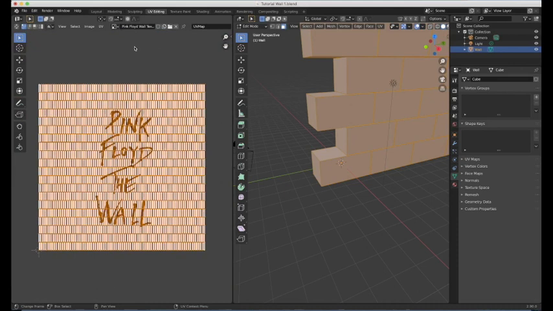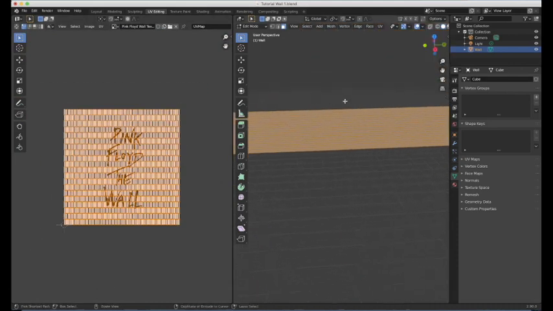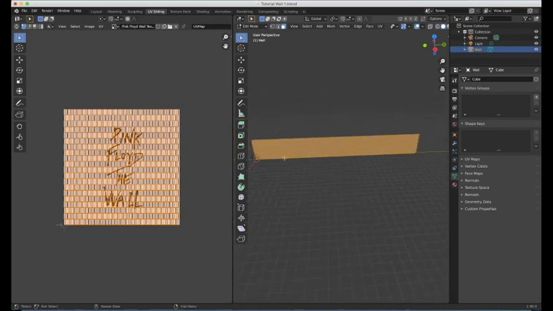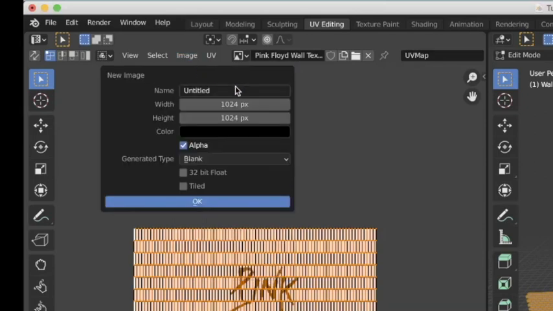So that basically means we need a much wider canvas, one that meets the same kind of ratio as our wall over there. It's 80 bricks long. Each brick is 2 by 1. It's 20 bricks high, so it's really just half of 20, 10. 80 divided by 10, 8. There you go. You've worked it out. Brilliant. Go to image up here, then click on new to create the new canvas.